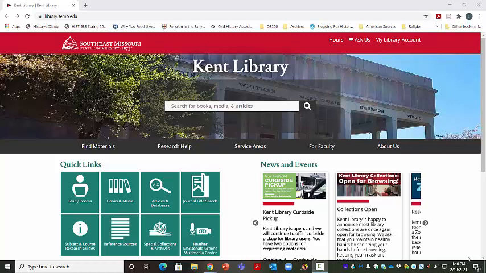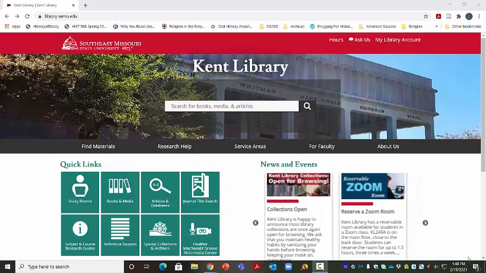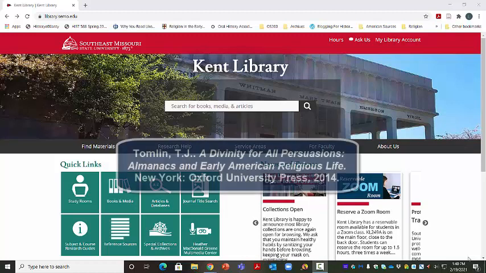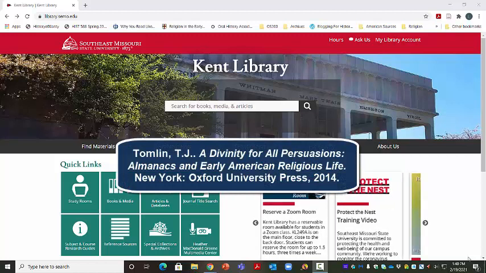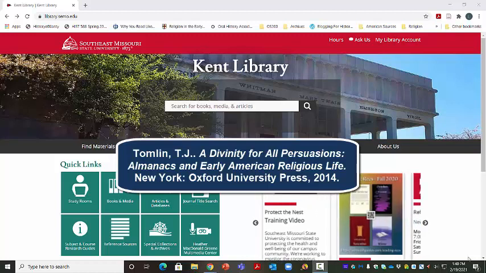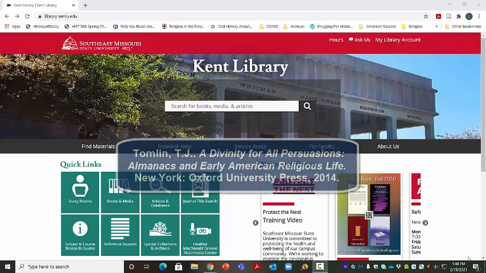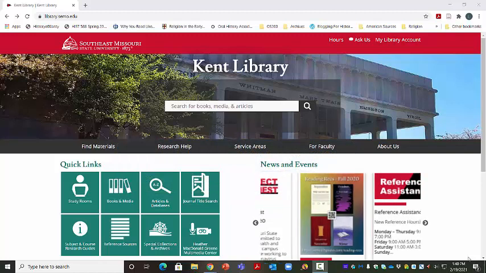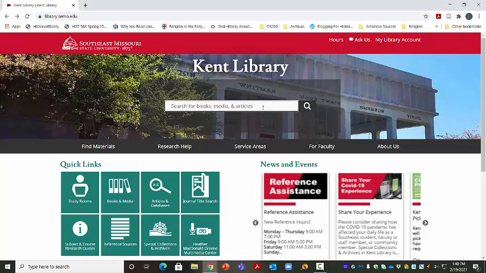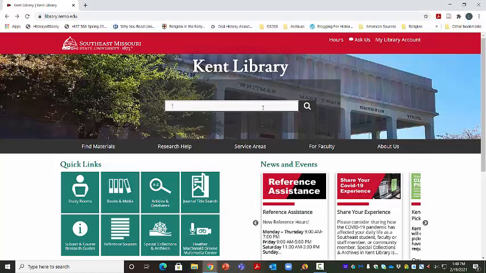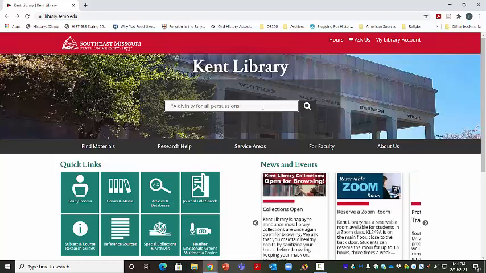Now, the book that we're going to be looking for today is called A Divinity for All Persuasions, Almanacs and Early American Religious Life, written by T.J. Tomlin. So, to search the catalog to see if Kent Library has this book, I'm going to start by typing in the title of the book that I'm looking for. And I'll put this in quotes so it searches for the whole title.